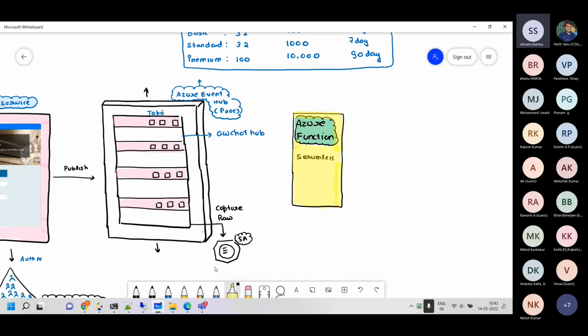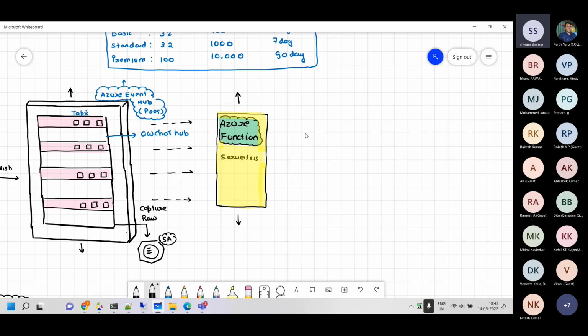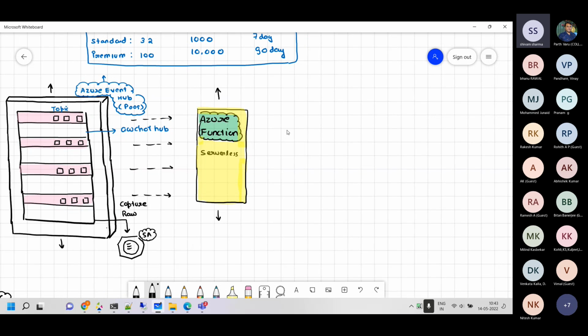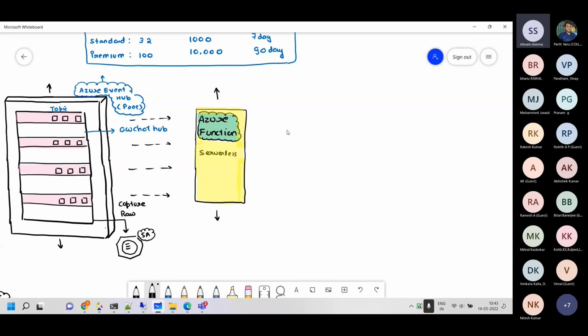So we generally put upper limits in the functions. It will scale out on its own. Now, what will happen is this function is going to read from the partitions which we have over there, like this. The function will read from all these partitions. Now, what this function is going to do, if you remember, we have a couple of things which we want to do.